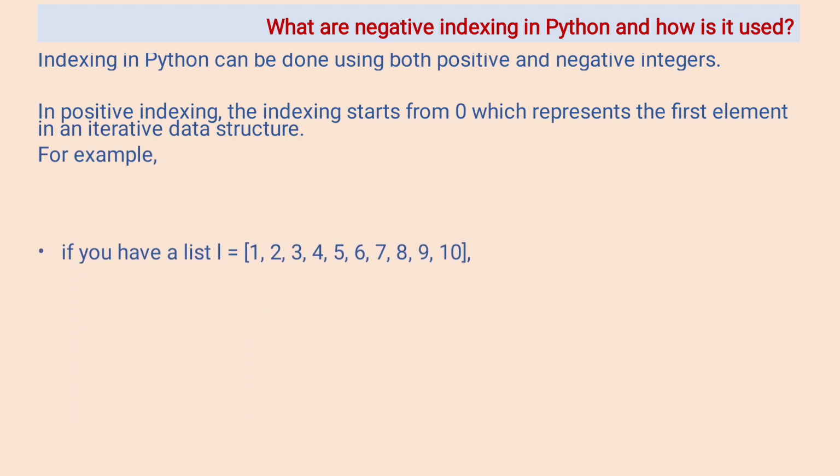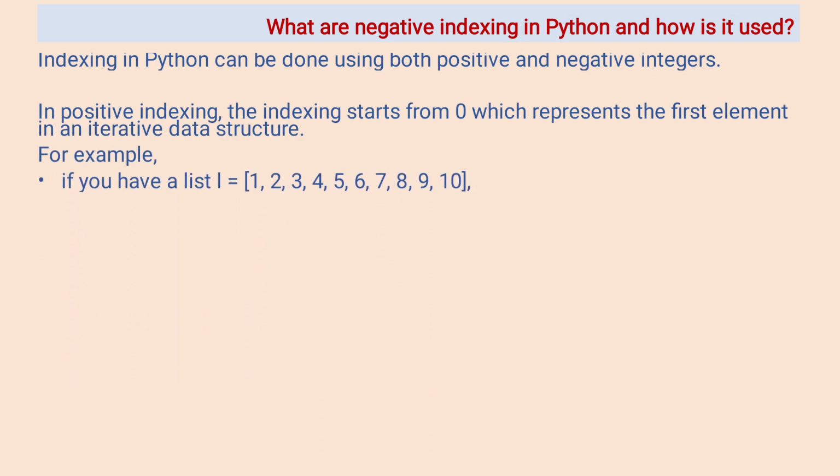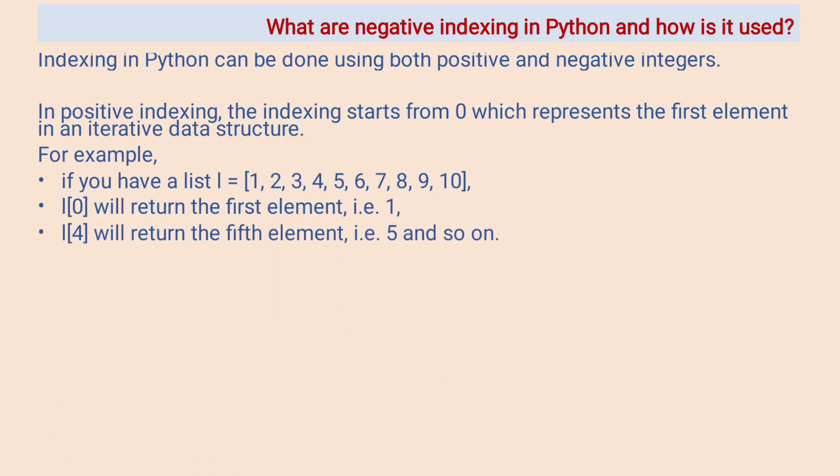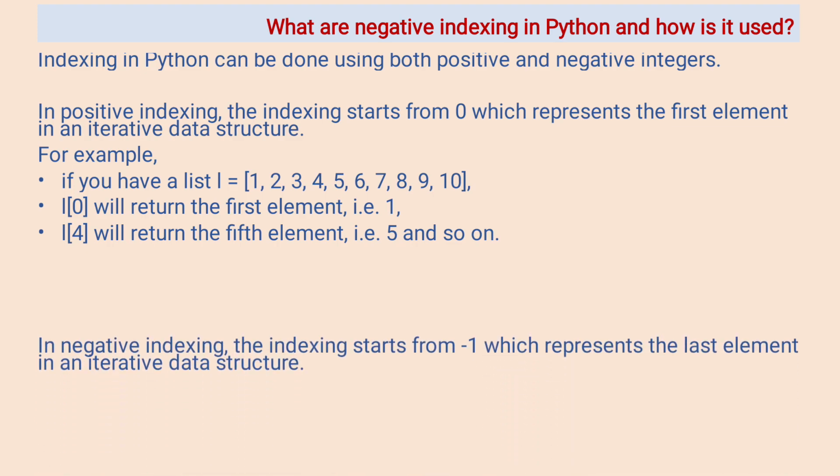For example, if you have a list L is equal to square bracket 1, 2, 3, 4, 5, 6, 7, 8, 9, 10, then L in the square bracket 0 will return the first element, that is 1. L inside the square bracket 4 will return the fifth element, that is 5, and so on.